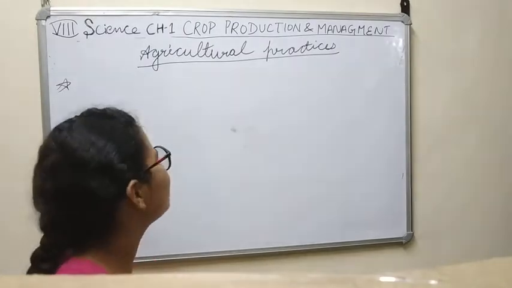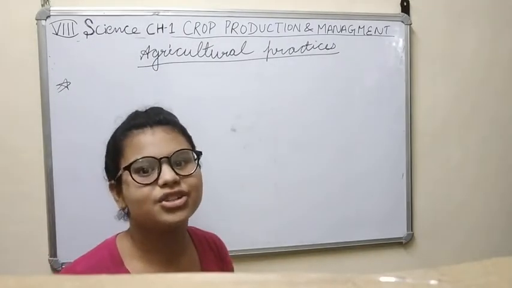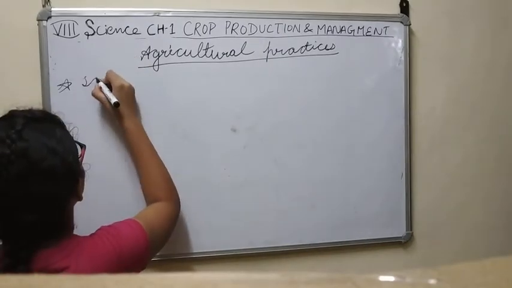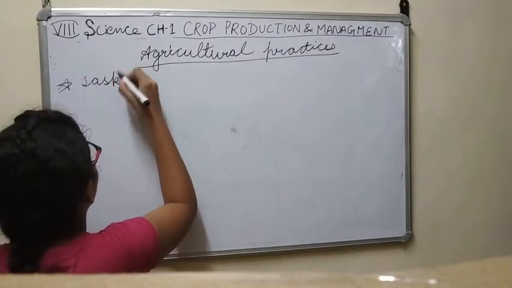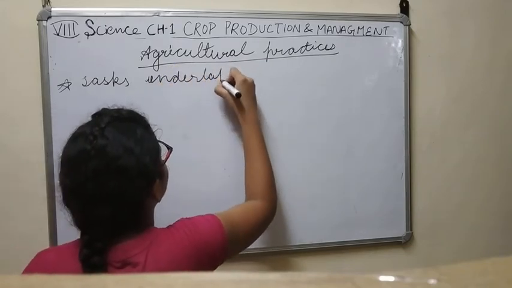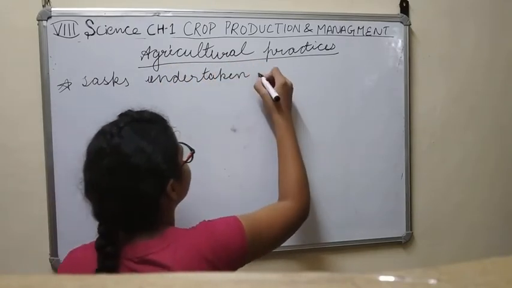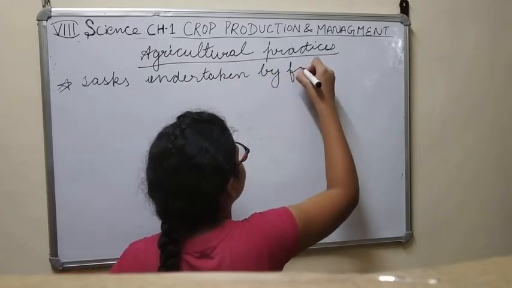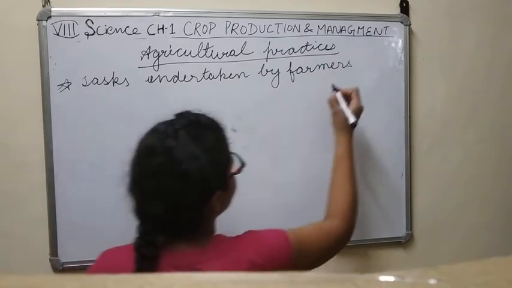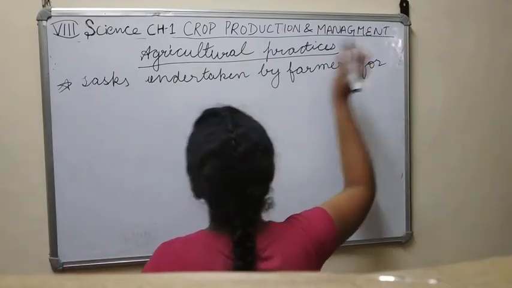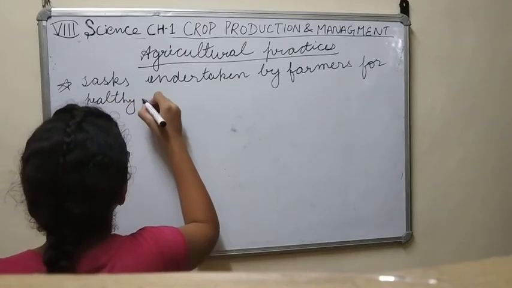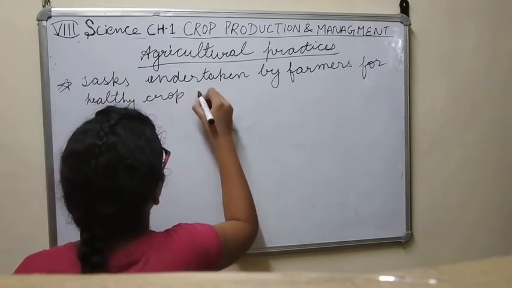Agricultural practices, you can think of here as the practice of agriculture. Yes, you are right. These are tasks undertaken by farmers for healthy crop growth.